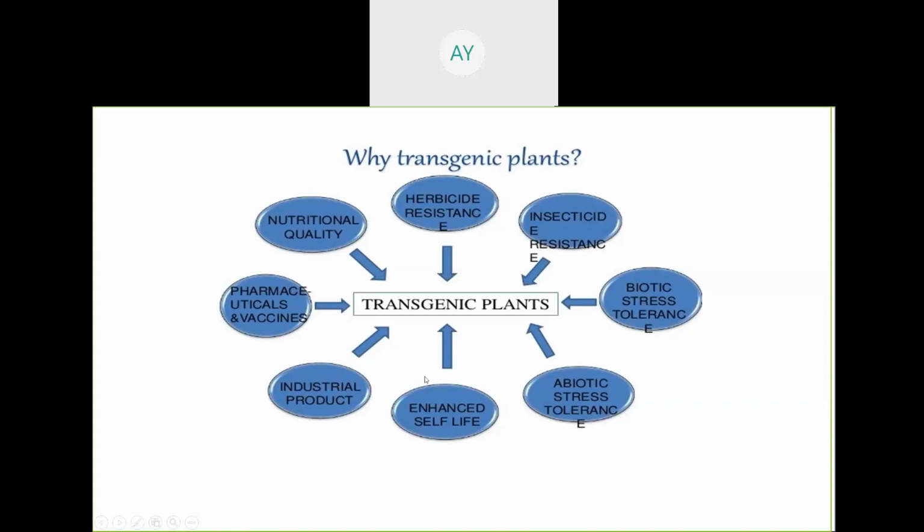Next is enhanced shelf life, that is the delayed ripening fruit variety, the Flavr Savr variety, and the principle is antisense RNA technology. Generally what happens, the gene codes the mRNA, and the mRNA is the sense strand.